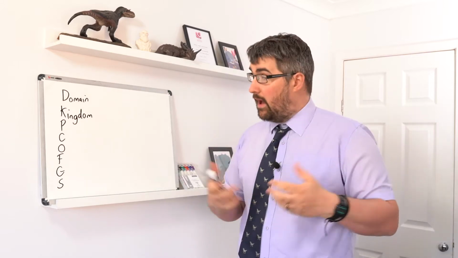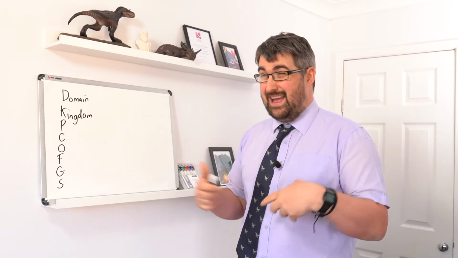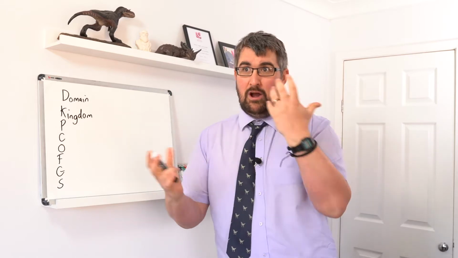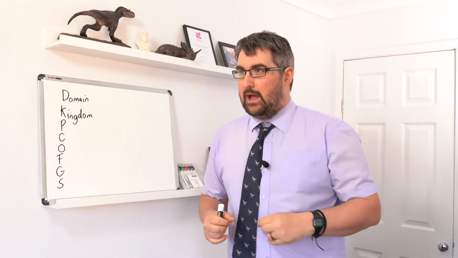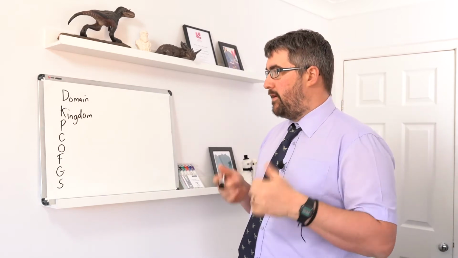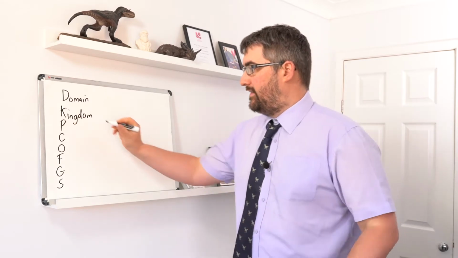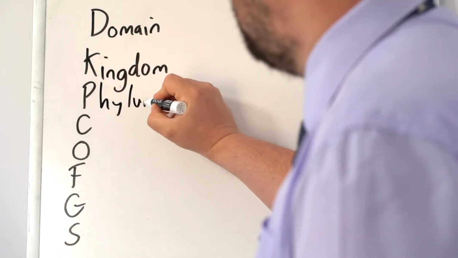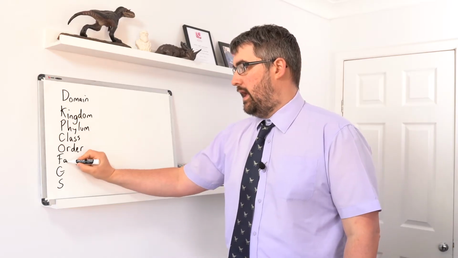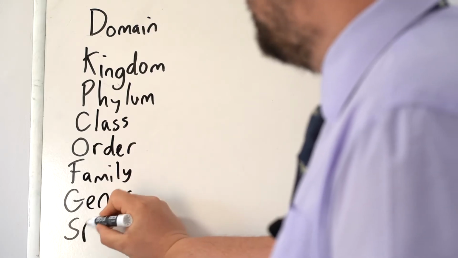In reality, if you ever do degree level biology, you'll realise there are way more kingdoms in the eukaryotes. There's something like 60 or 70. The protozoa is a bit of a dustbin group, but you could subdivide that significantly into many different kingdoms. But for A-level, we stick with animals, plants, fungi, and protists. The next level down is the phylum. Then we're followed by the class, the order, the family, the genus, and the species.